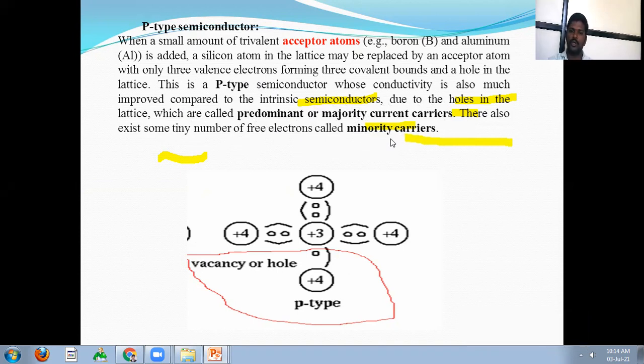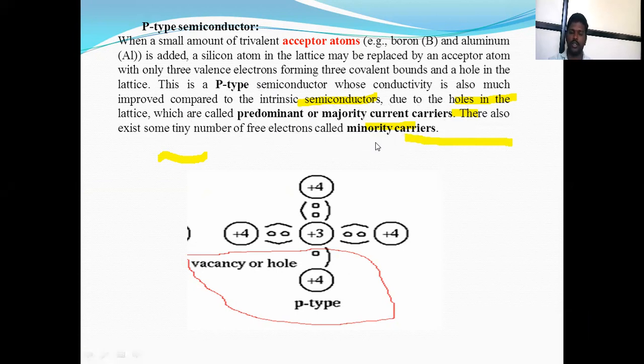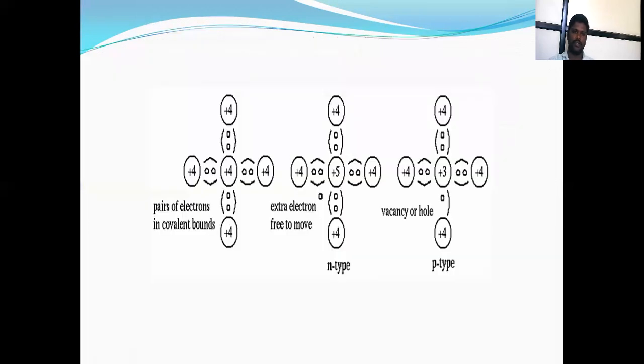In the MCQ, the question will be asked as: In p-type semiconductor, dash dash is a majority charge carrier and dash dash is a minority charge carrier. In p-type, holes are majority charge carrier and electrons are minority charge carrier. This is the most important part of the n-type semiconductor and p-type semiconductor.